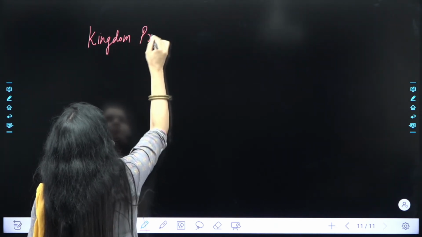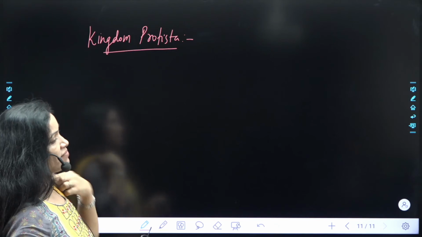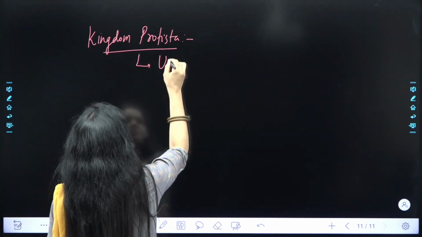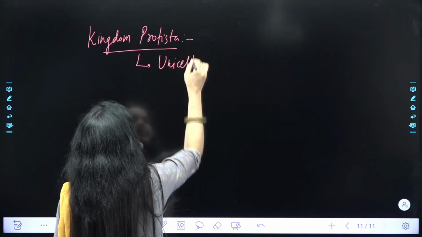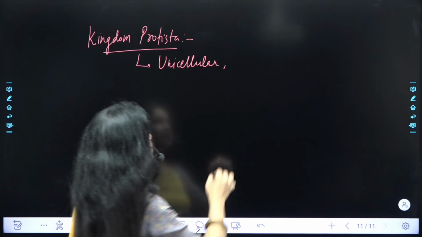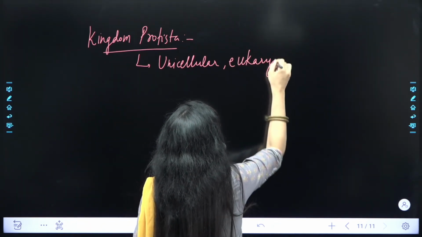Kingdom Protista. ठीक है? देखो, now why I take up kingdom Protista again after Monera? That is because it includes the organisms again which are unicellular, but this time not prokaryotic cell. This time it is eukaryotic cell. ठीक है, ये बात ध्यान रखनी है आपको.